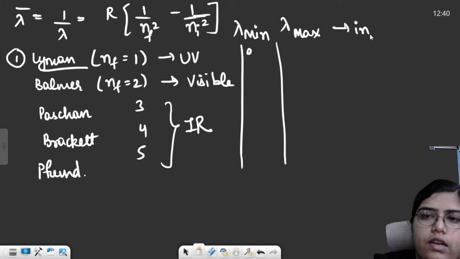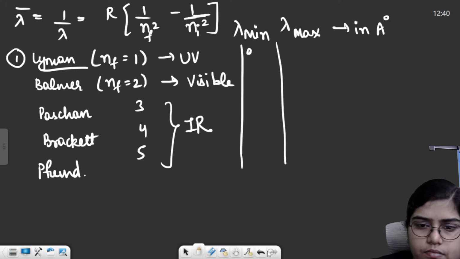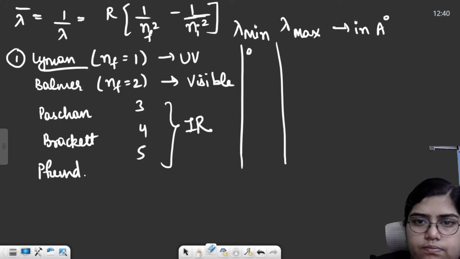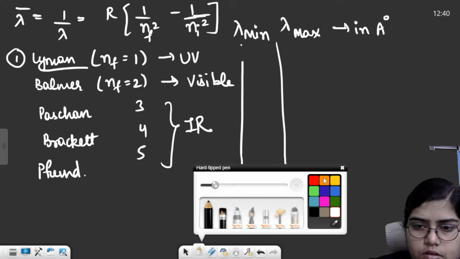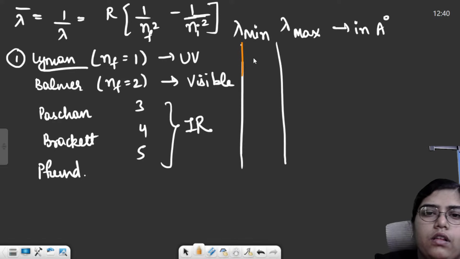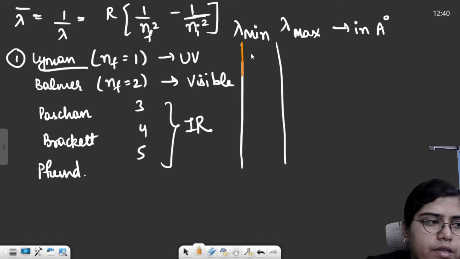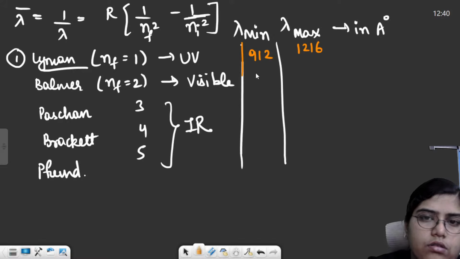All these values are in Angstroms. So for Lyman, minimum is 912, maximum is 1216 Angstrom.